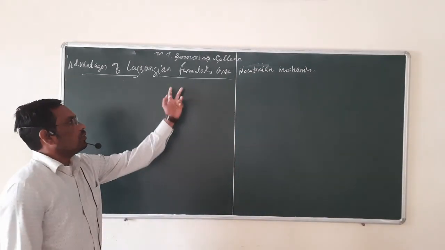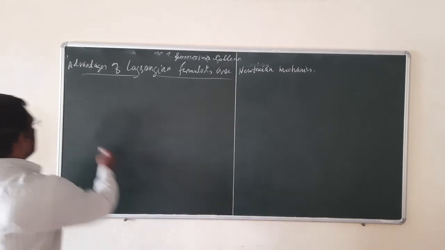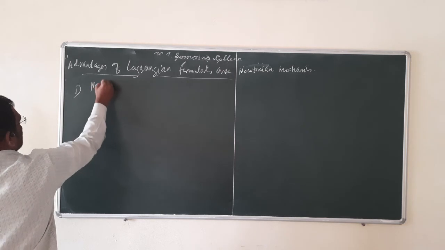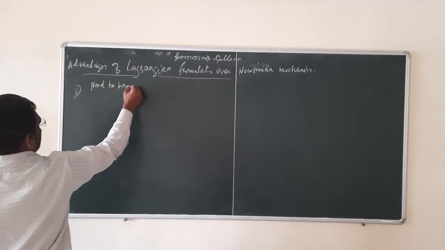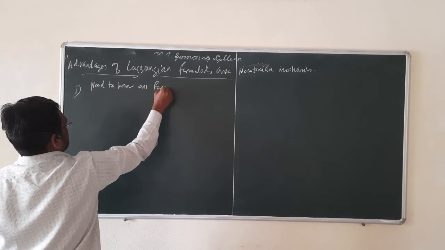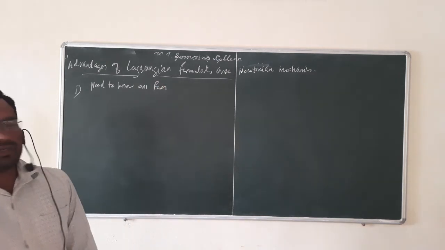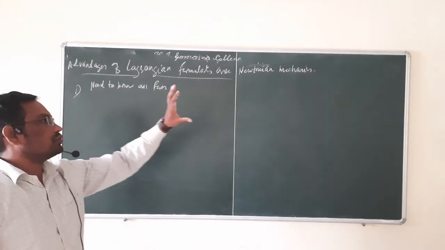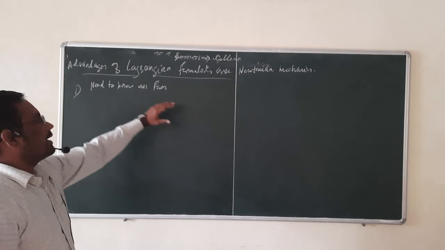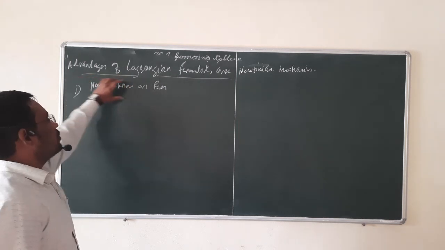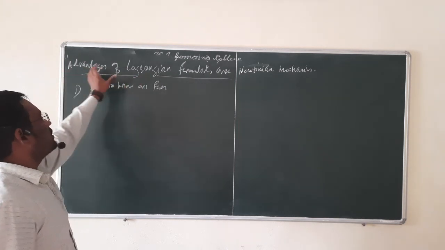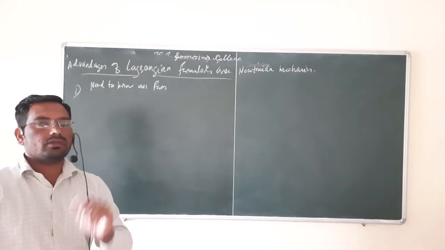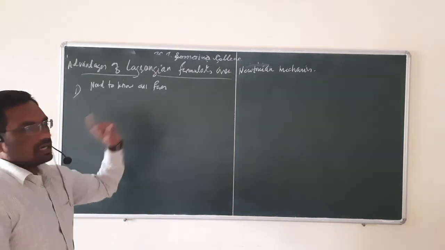Because the first advantage is that in Newtonian formulation we must know all the forces acting on the system before applying Newton's laws of motion. What are the different forces acting on the system, that we have to know. But in case of Lagrangian, it is not necessary to know all the forces acting on the system. So this is the first advantage.